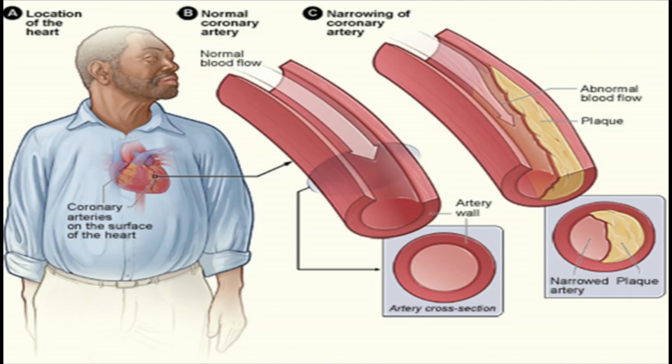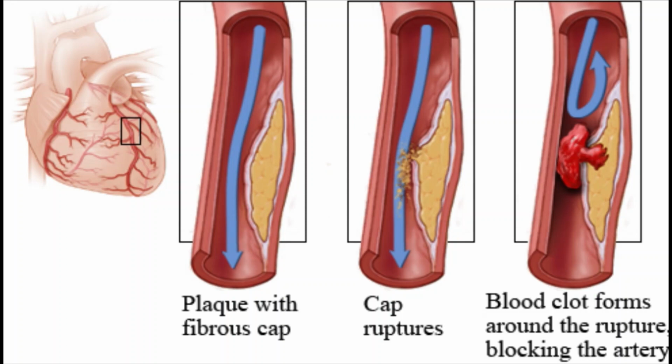If a blood clot forms, it can block the blood flow. This can cause a heart attack or stroke. When a patient exerts himself, he may experience chest pain and pressure, also known as angina. If plaque ruptures, a blood clot can form within the artery, as shown in figure 3. A heart attack occurs when the blood flow to a part of the heart is blocked by a blood clot.